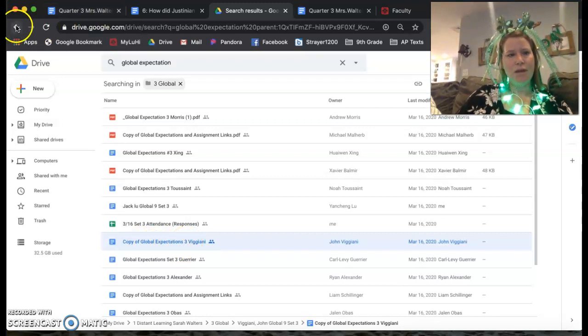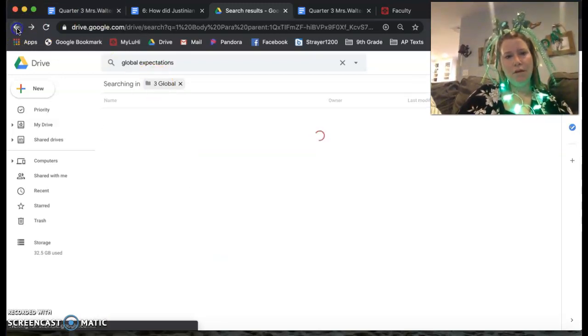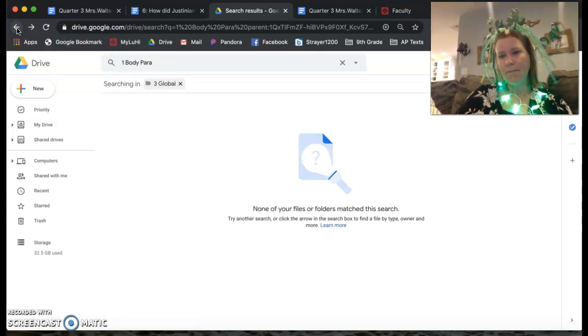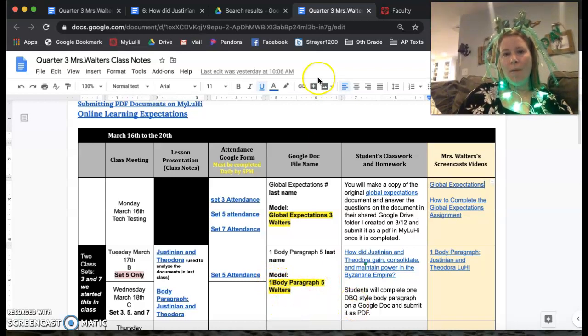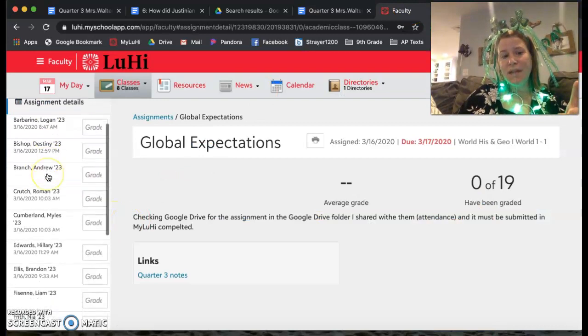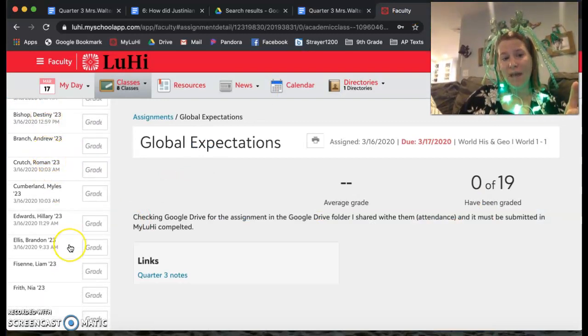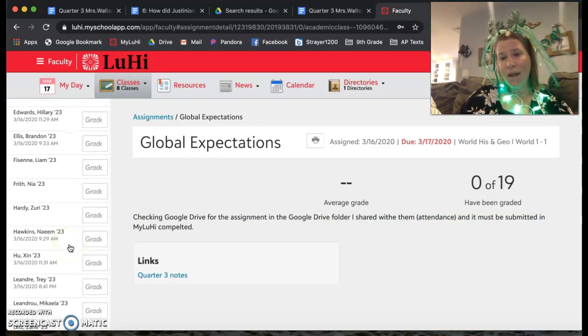Oh, I went to the wrong set. Anyway, it's the same thing. It should just be global expectations 5 and your last name. Today, it should be 1 Body Paragraph 5 Walters. On top of that, after you have completed it, you're going to submit it into the Google Drive as a PDF, okay?